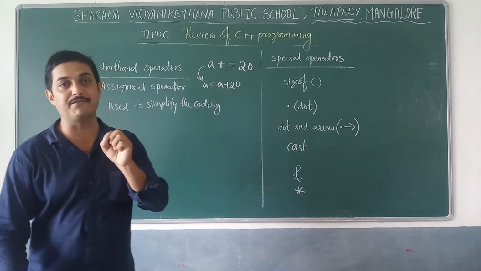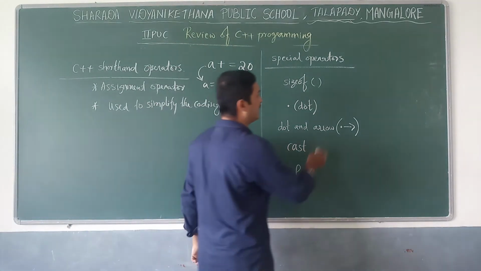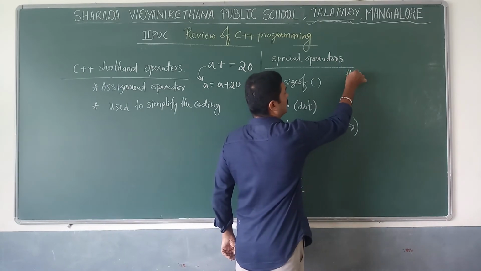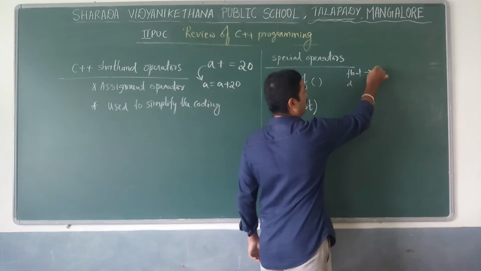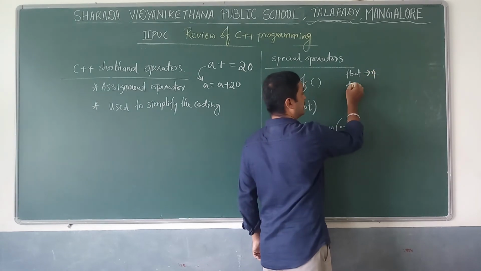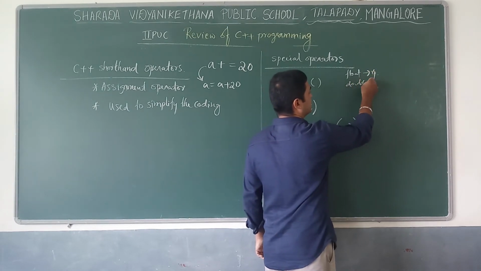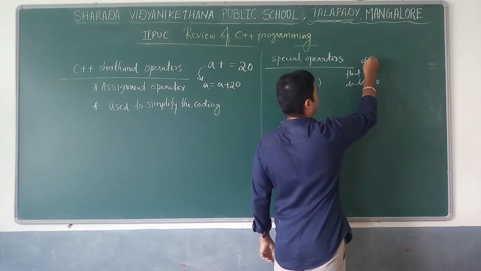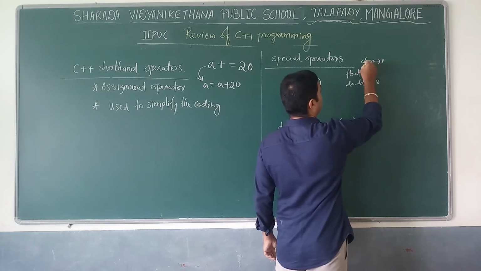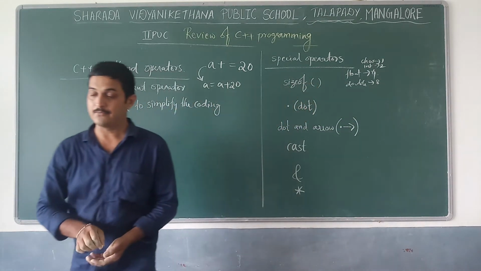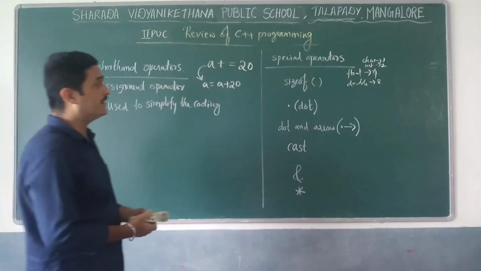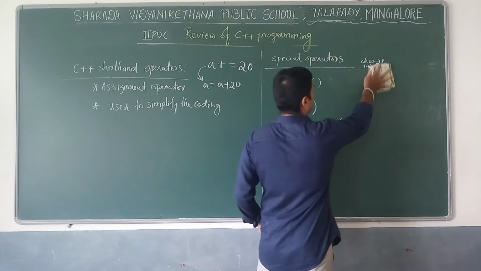In case you are using floating point or real numbers, then it returns 2 bytes. If it is floating point, it returns 4. Double returns 8. Character returns 1, and integer returns 2 bytes. So this is how it works, and here is the sizeof operator.